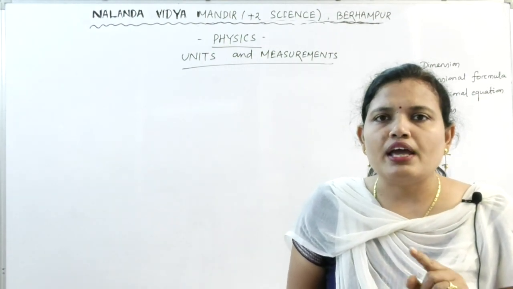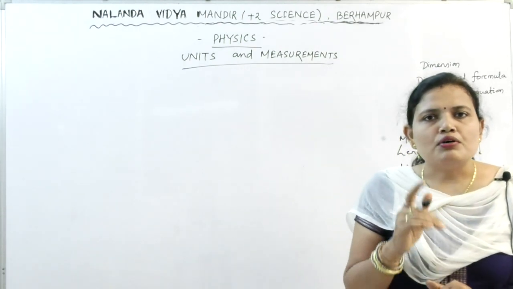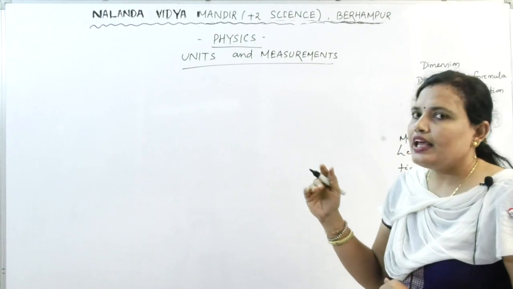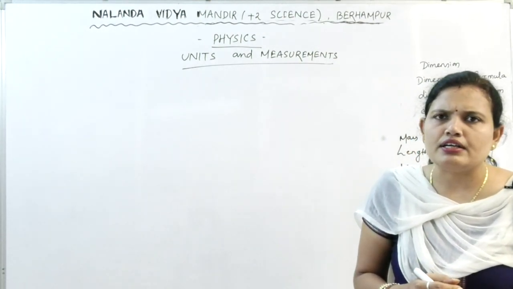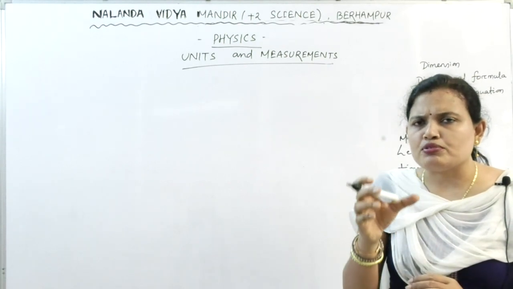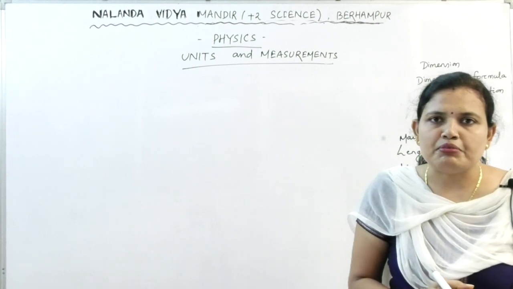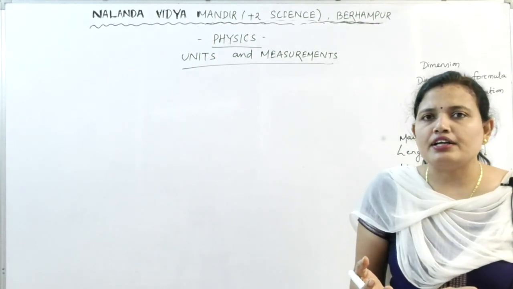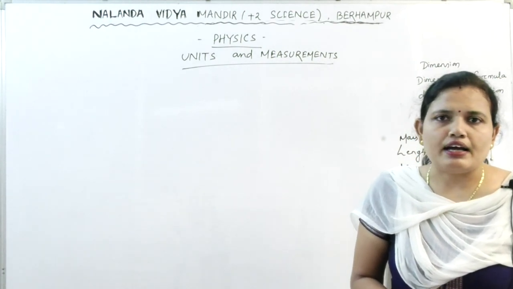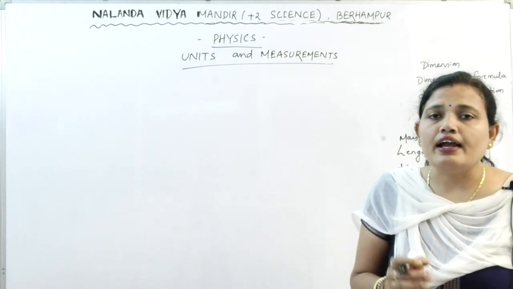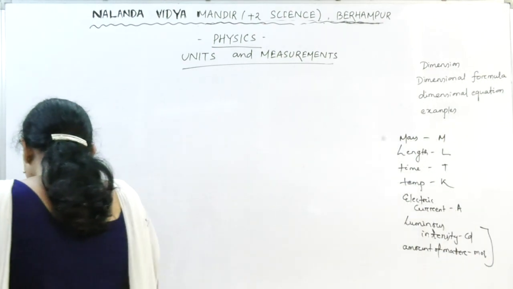So we have to understand how to find out the dimension. Once you understand, it is very easy. You can find out the dimension of any physical quantity. If you understand the process properly and know how to find out the dimension, then for any physical quantity, if you know the formula, you can find out the dimension by yourself and it will be correct. Okay. So let us take some examples and find out.